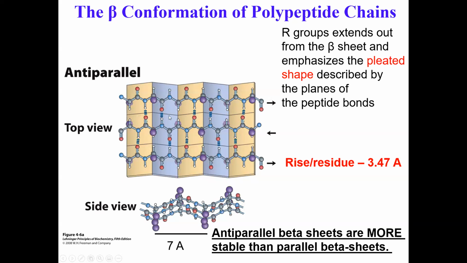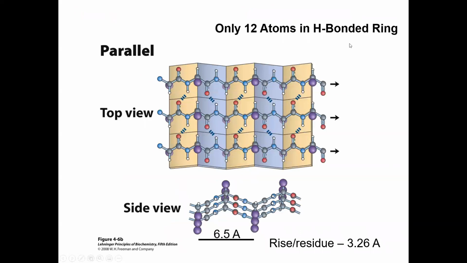But more importantly, what you will notice is that in anti-parallel structures, the three participating atoms in the hydrogen bonding are almost near linear. Okay, so this carbonyl oxygen, that hydrogen from the nitrogen, and that nitrogen, they are in the same line, and therefore they form shorter and stronger hydrogen bonds in both cases. Okay, whether they are part of the 14-member ring or 10-member ring. So those two parameters allow the anti-parallel beta sheets to be a little more stable than the parallel beta sheet structure.